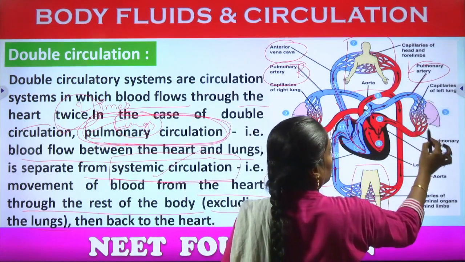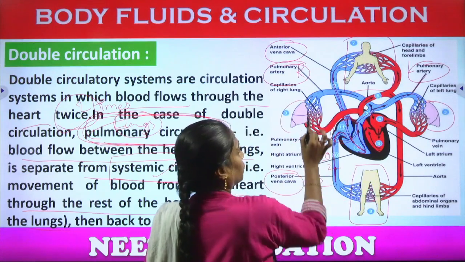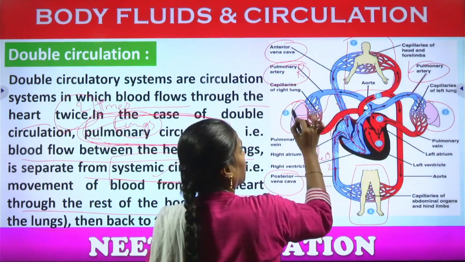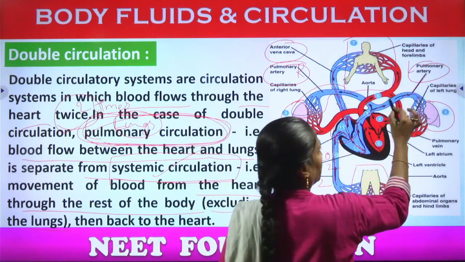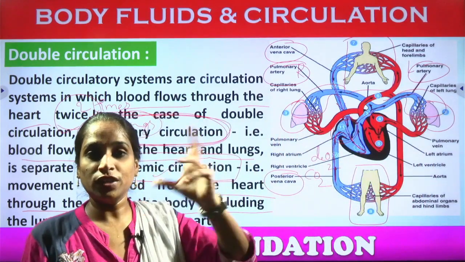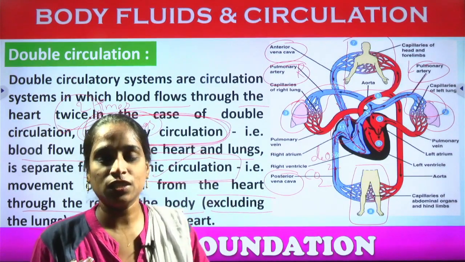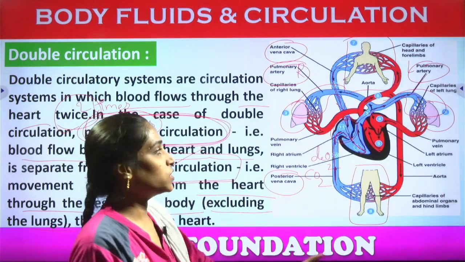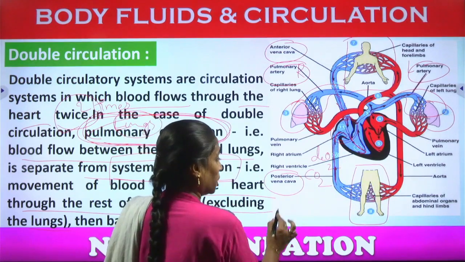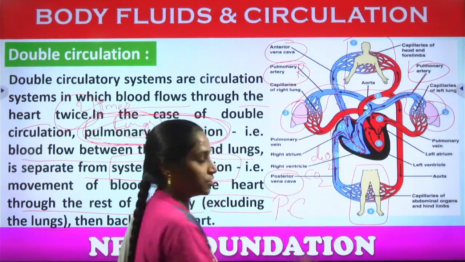These are the lungs, right? The upper region of the lungs is receiving the deoxygenated blood, and through that the exhalation process occurs. What will be exhaled? Carbon dioxide will move outside. This is nothing but the pulmonary circulation.